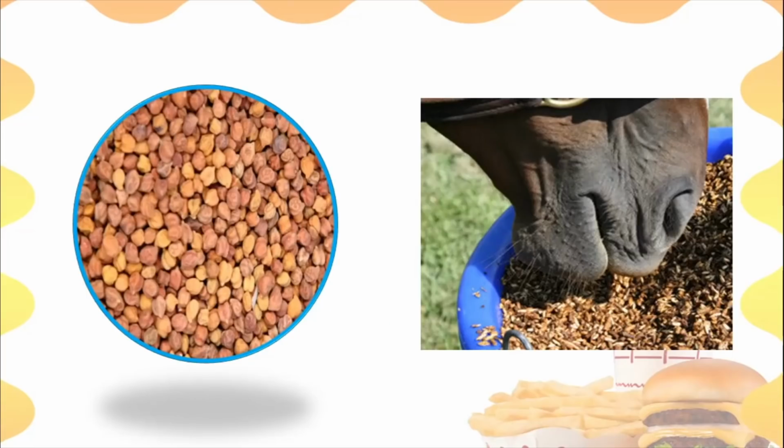Now let us look at this particular animal. Which animal is this? From the mouth, are you able to make out? It is a horse, isn't it? Horses are fed gram, Bengal gram. We call it harbara or chana. We soak this chana or harbara in water, and that is fed to these horses because it makes them strong and healthy. So you can see how the eating habits of animals are also different. Some animals eat some things and some animals eat something else. So the food of animals is also different, children.